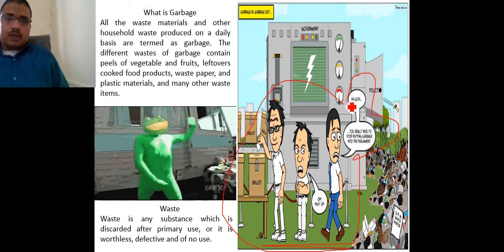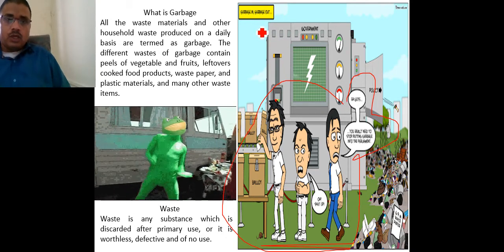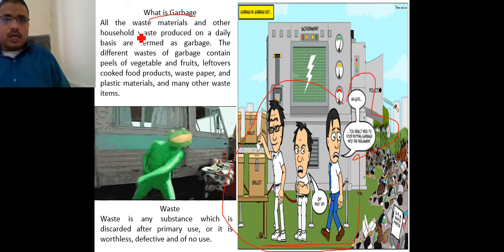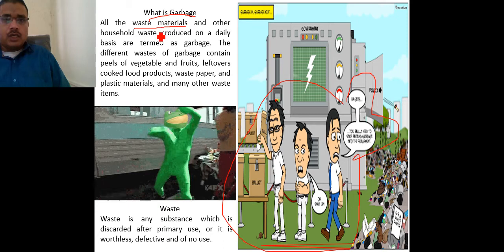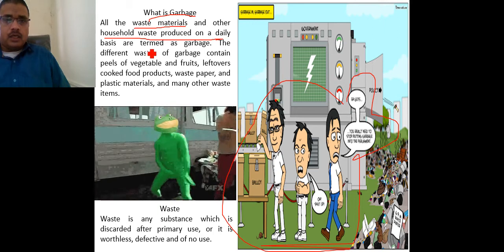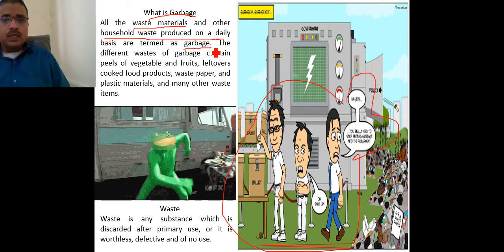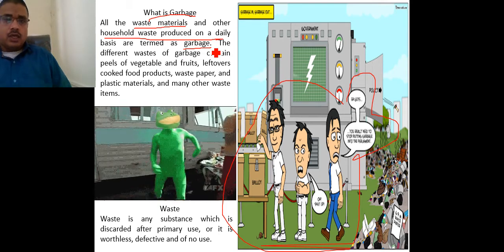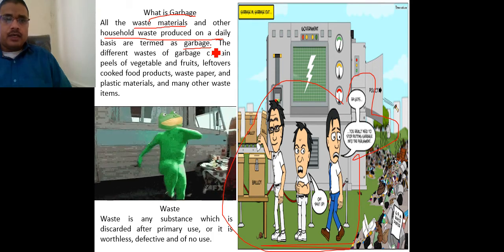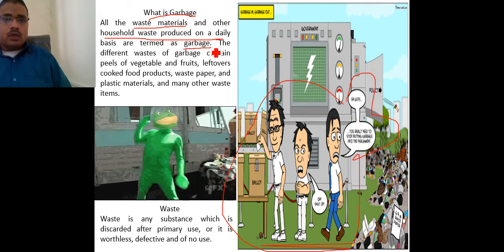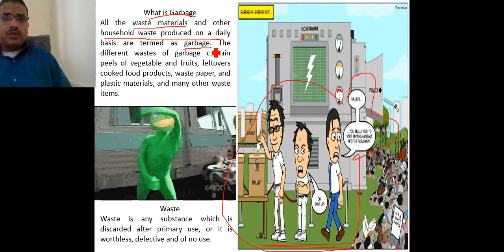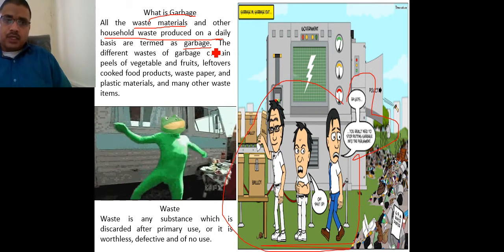Now, to understand more about what garbage is: all the waste materials and household waste produced on a daily basis are termed garbage. Means any kind of waste materials and household waste produced daily. There are different kinds of household waste produced on a daily basis, and these daily household waste and waste materials are basically garbage.